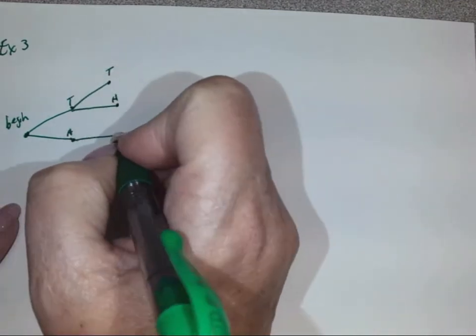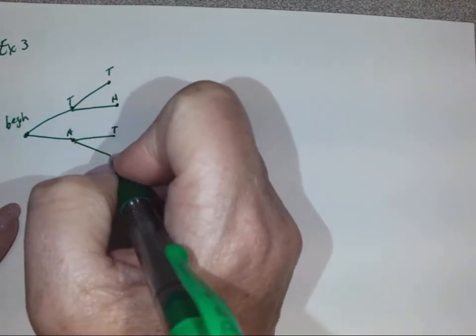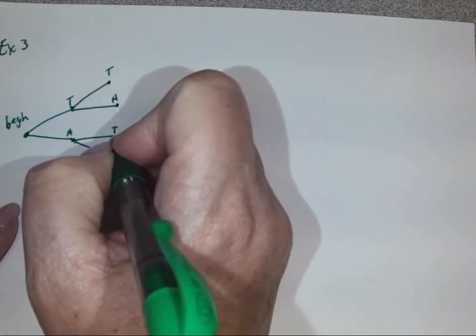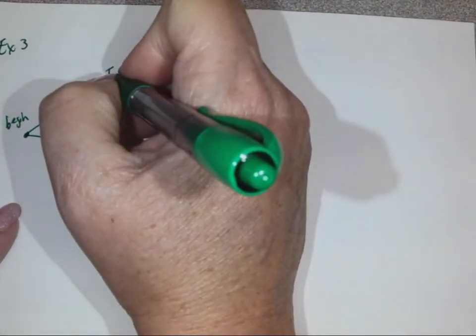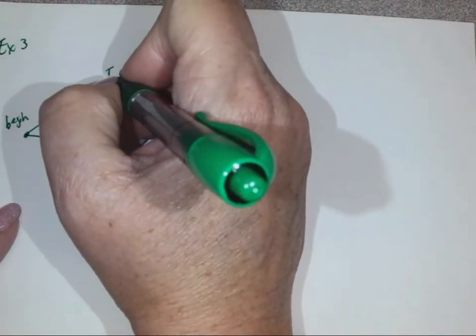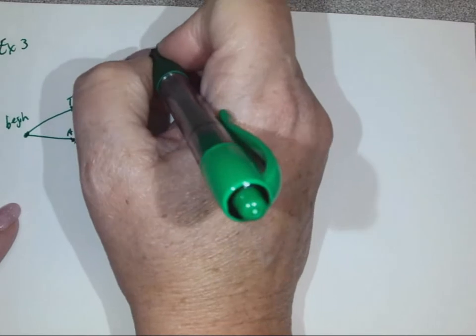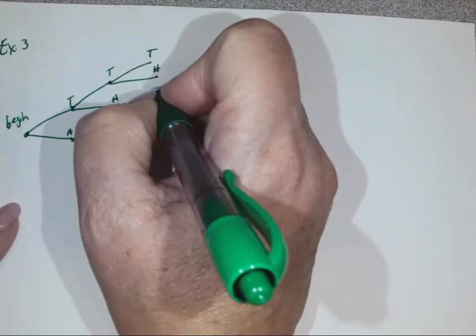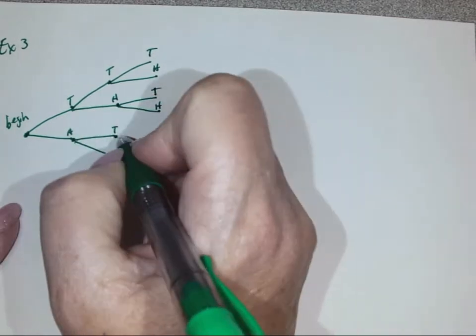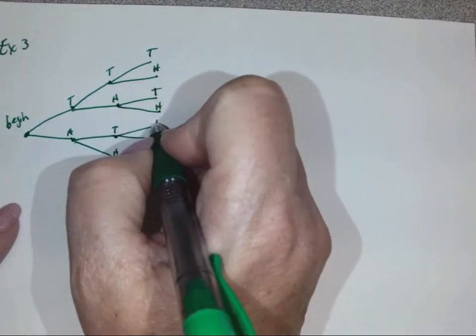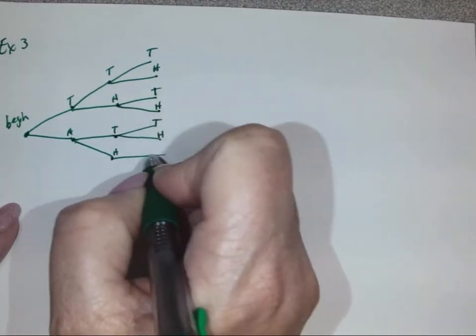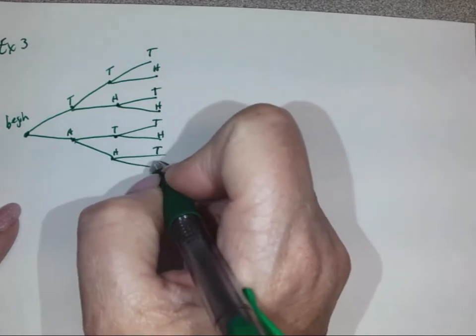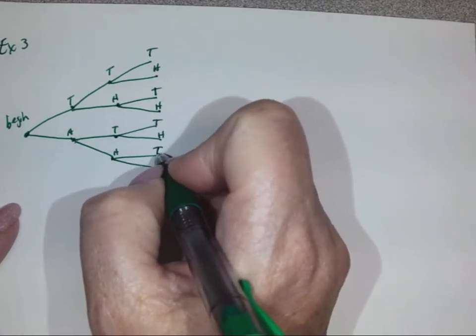And this one will get a tail and a head. And then the third coin will get a tail and a head, and a tail and a head, and a tail and a head, and a tail and a head.